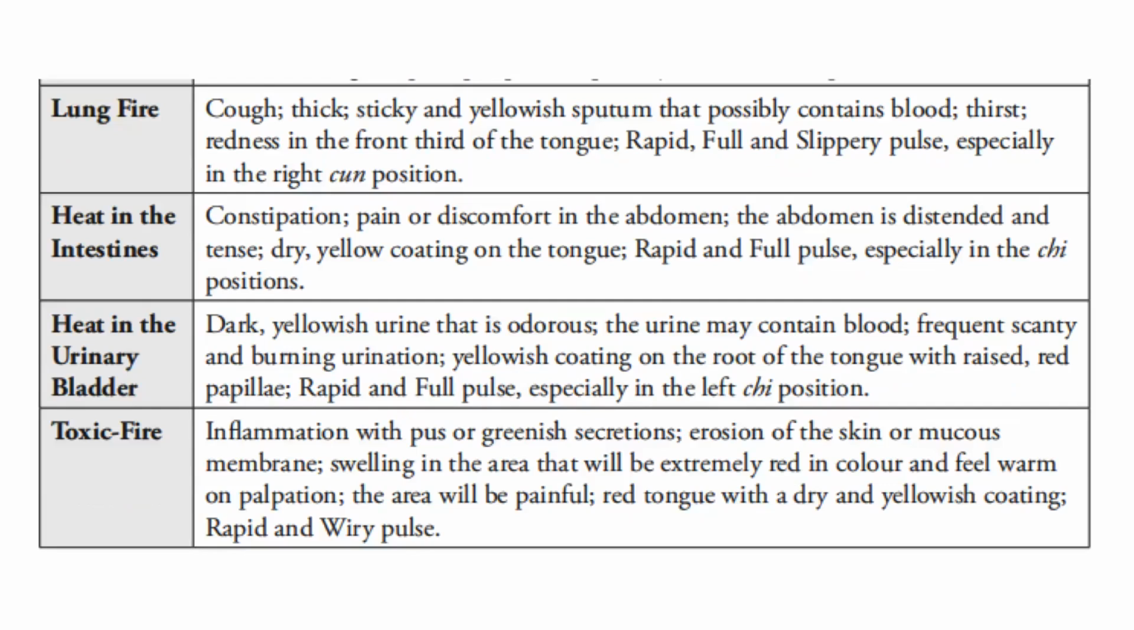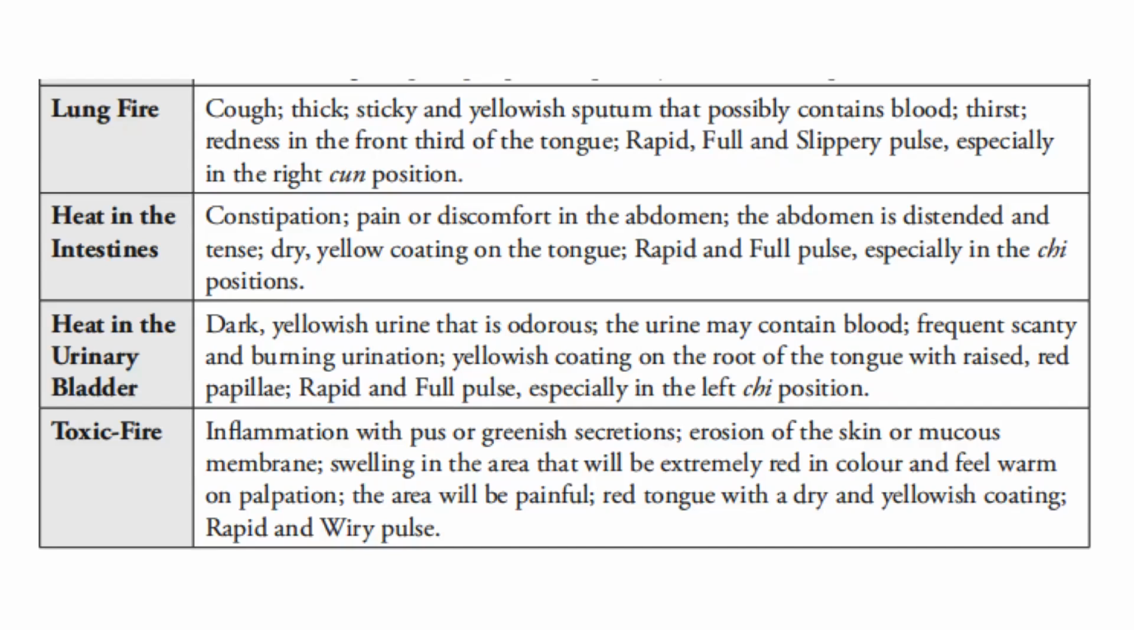right cun position. If there is heat in the intestines, there will be constipation, pain, or discomfort in the abdomen. The abdomen is distended and tense. There will be dry yellow coating on the tongue, a rapid and full pulse, especially on the right chi position. If there is heat in the urinary bladder, there will be dark yellowish urine that is odorous. The urine may contain blood. There will be frequent scanty and burning urination, yellowish coating on the root of the tongue with raised red papillae, rapid and full pulse, especially in the left chi position.